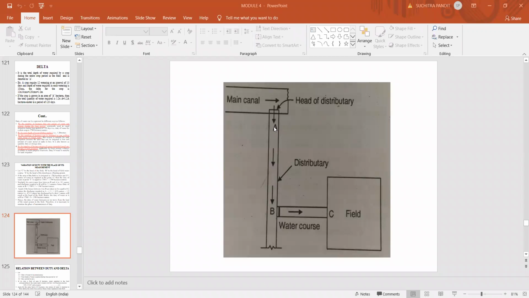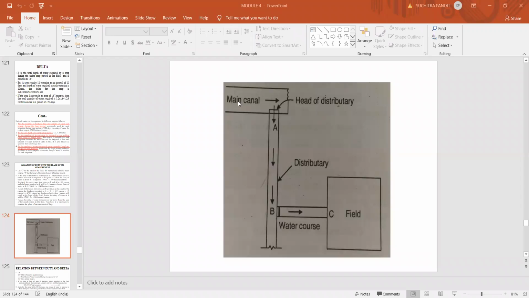Now, this is the distributary canal. This is the distributary canal which gets the water from the main canal. Now, this is the head of the distributary canal. The water from the main canal is diverted through the distributary canal, and from the distributary canal, the water is diverted to the water course or field channel, and finally the water is supplied to the field. So here a particular type of crop is to be grown.